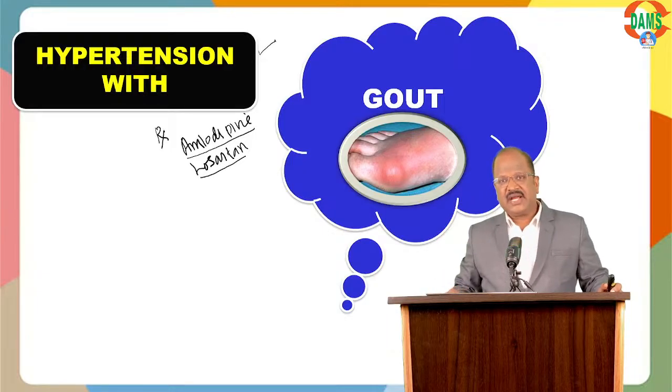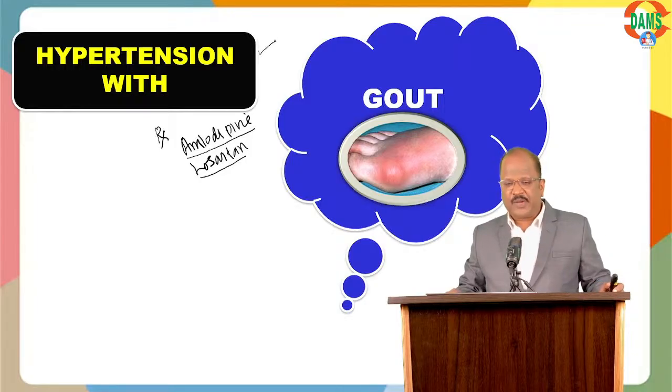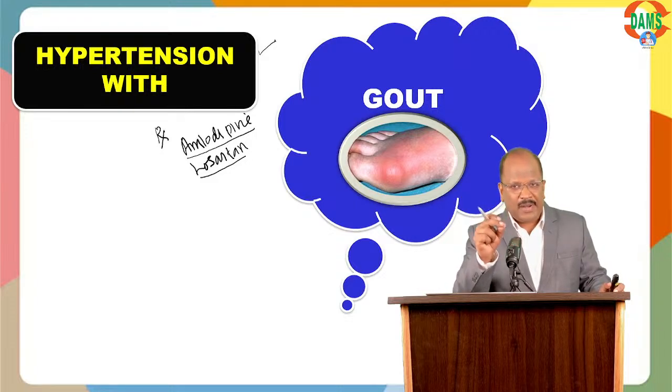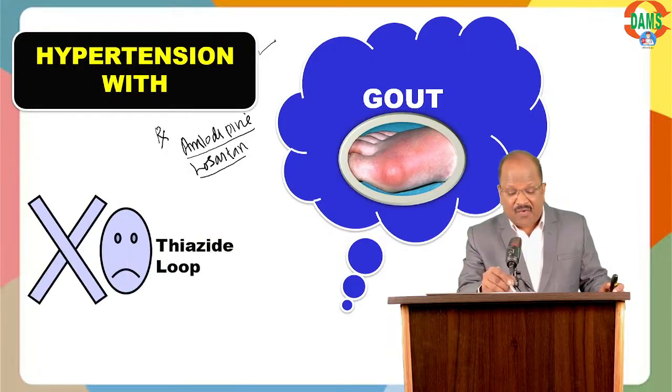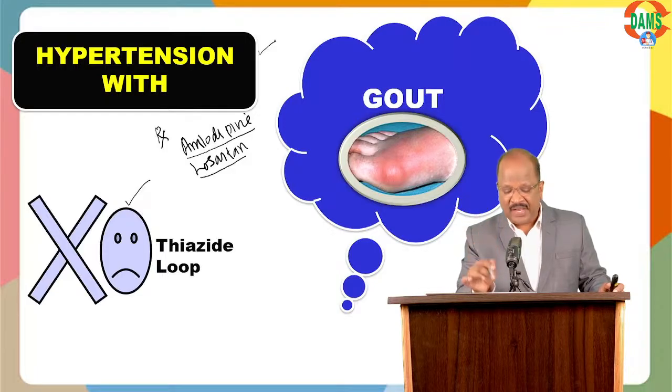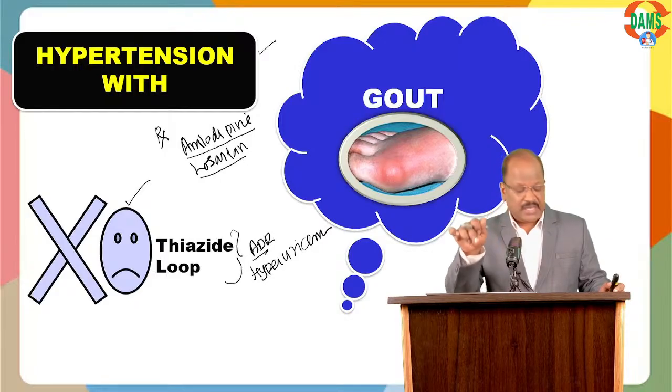So the best antihypertensive for treatment of hypertension with hyperuricemia is either amlodipine or losartan. Whereas in this case, better avoid what? Avoid thiazide and loop diuretics. The thiazide and loop diuretics cause the adverse effect of hyperuricemia. So they're not good for treatment of hypertension in this patient.